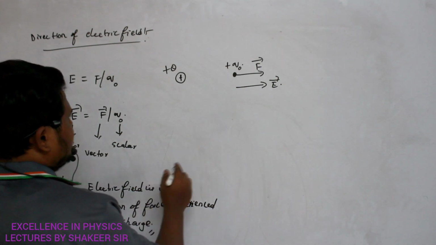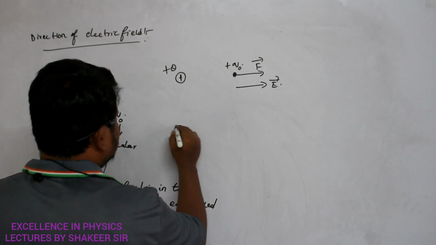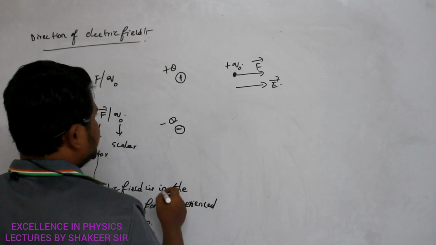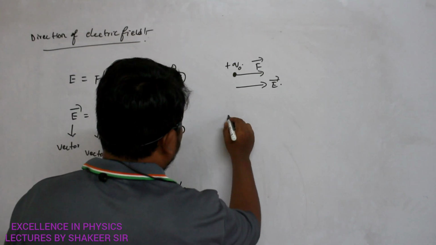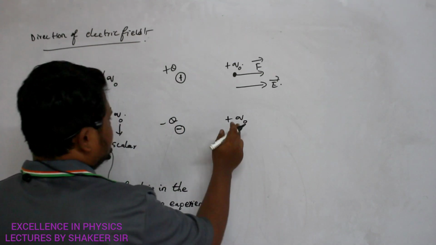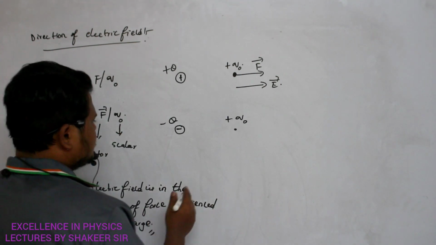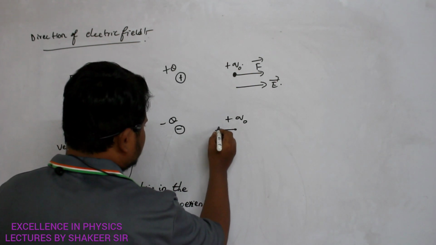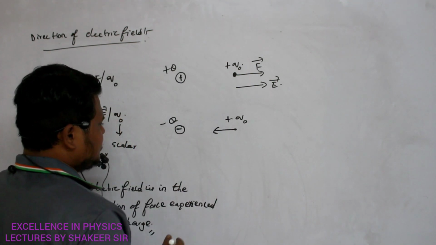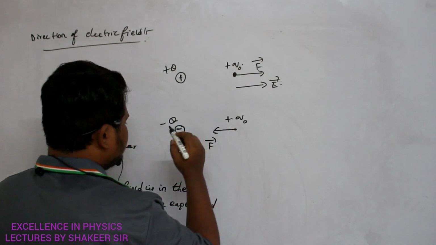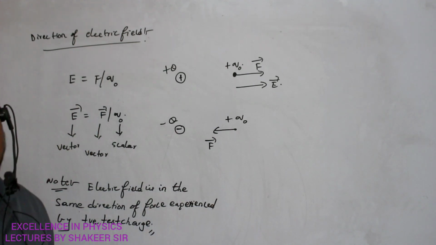Similarly, if I place a negative main charge here, and the same test charge plus Q naught here, then this test charge will experience force in which direction? It will experience a force in the opposite direction, that is, a force of attraction. Now this is the direction of force experienced by the test charge.